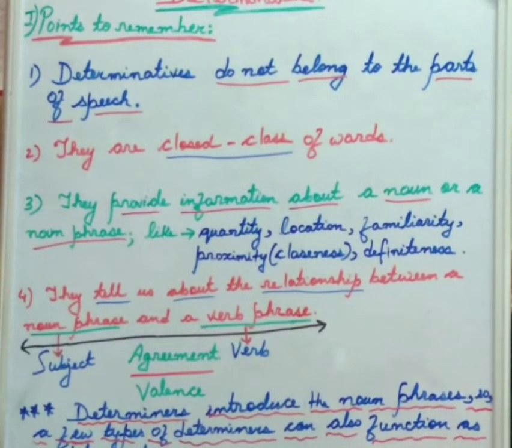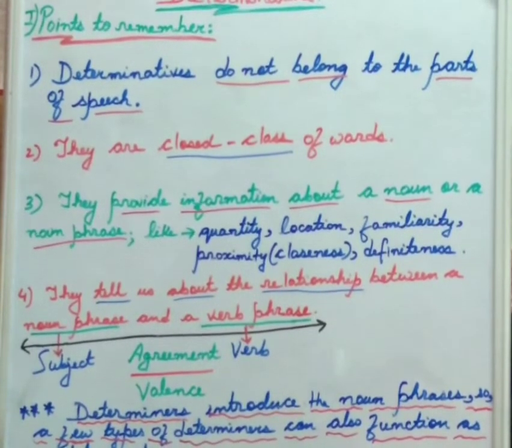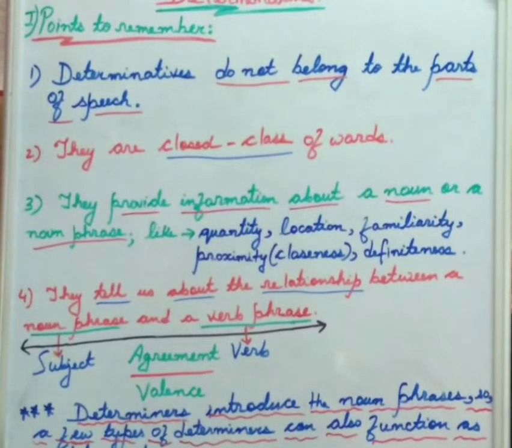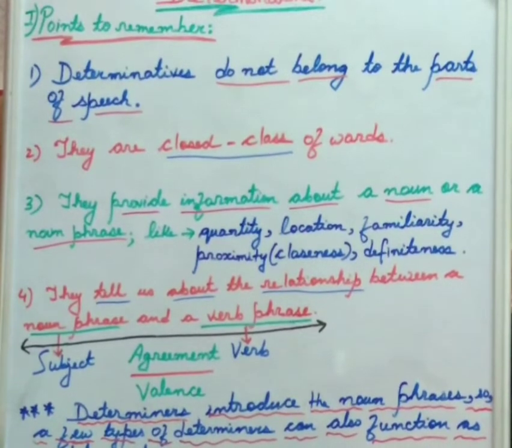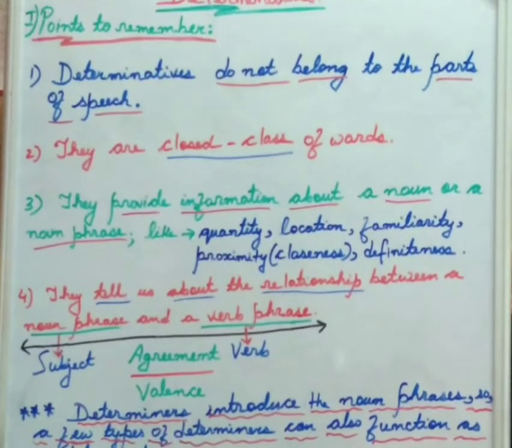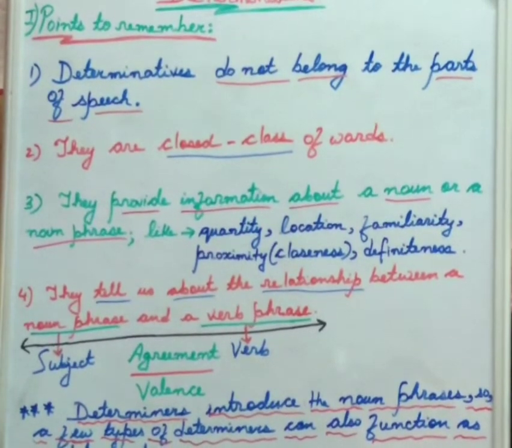For example, prepositions. We cannot add on prepositions as per our wish on an everyday basis, but we have to be satisfied with the stipulated number of prepositions which has been given to us by the grammarians. Of course, we can join two existing prepositions to get a new preposition, or many other prepositions to get a prepositional phrase. So the word classes where we cannot add on new words, these are known as closed class of words. So determinatives, they fall under this.